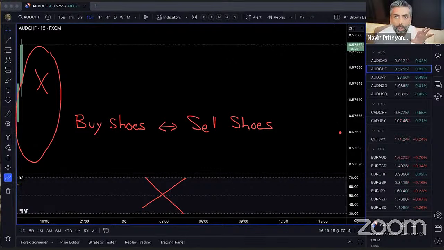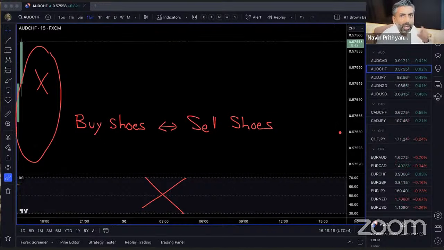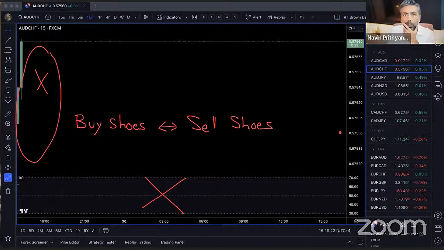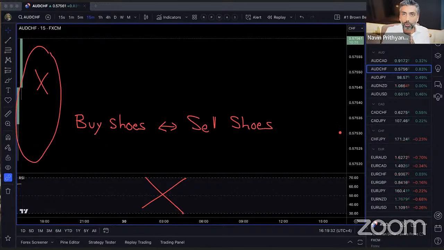What are the clothes that the staff is wearing? Are they ironed or not ironed? According to the newspapers, these shoes should be worth a lot more or a lot less. Wait, what are you doing? You want to buy shoes? You like the shoes? They have the shoes? Handshake, transaction done. That is trading.